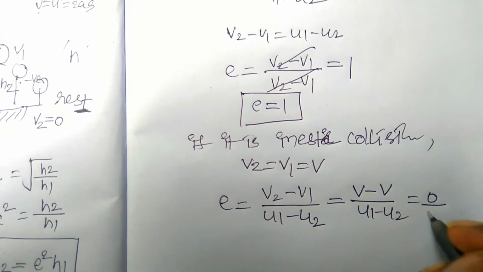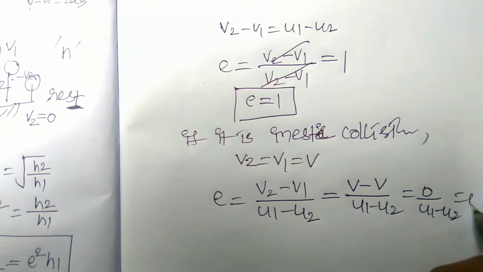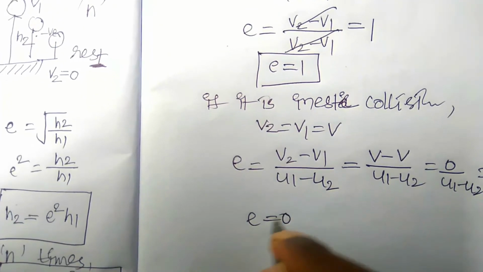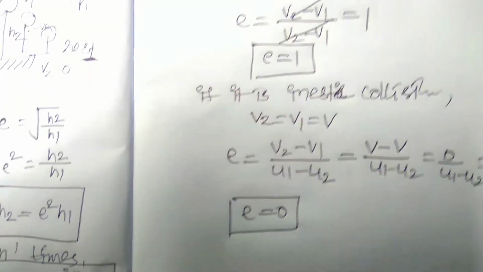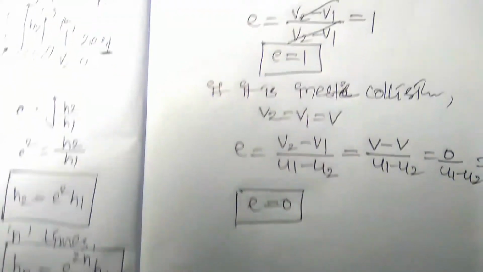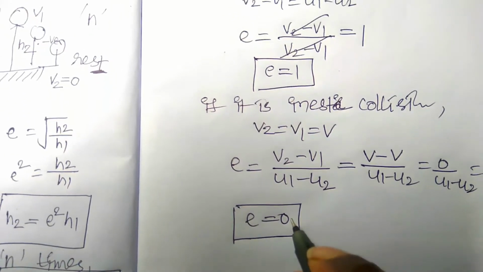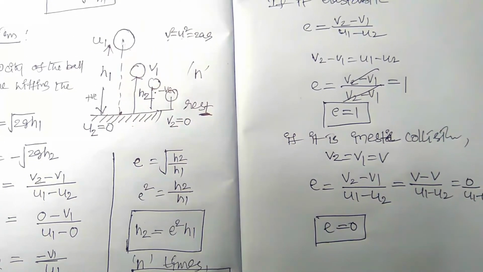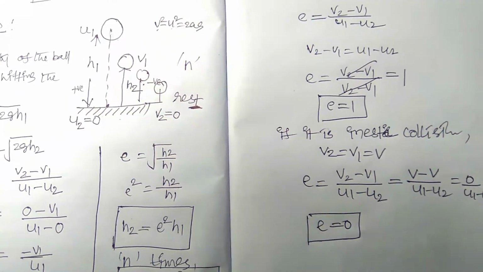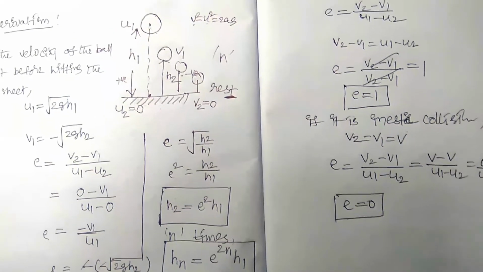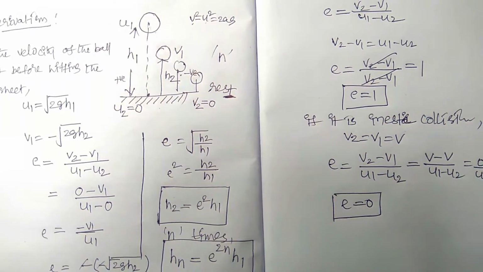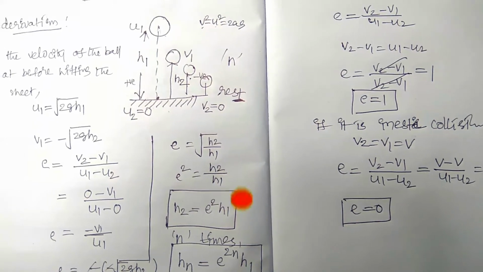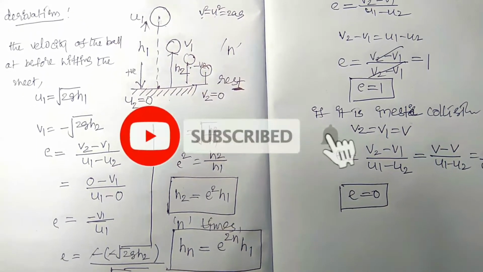So e is equal to 0 for the perfect inelastic collision. So these are the values of the quotient of restitution for both elastic and perfect inelastic collisions.